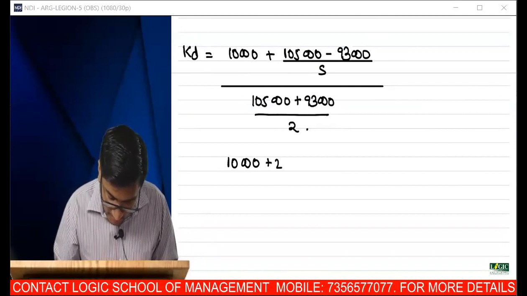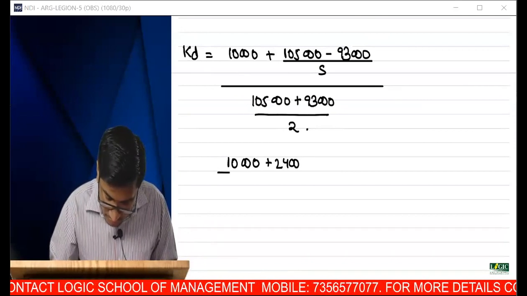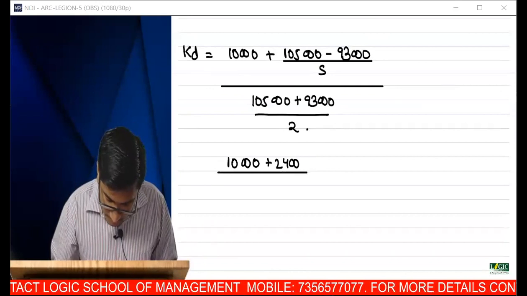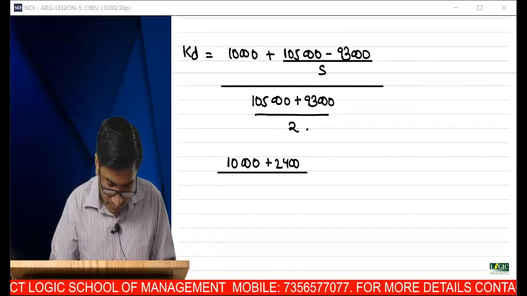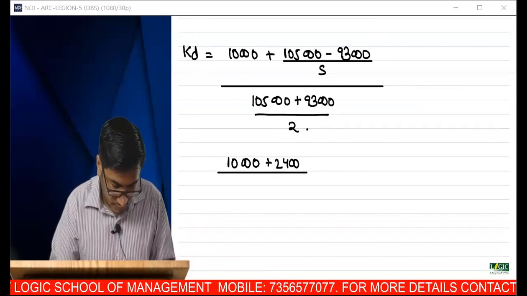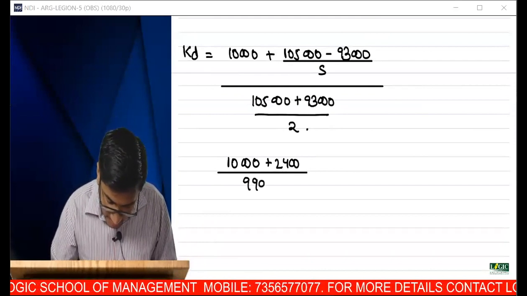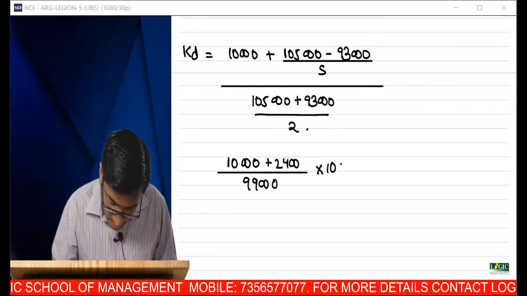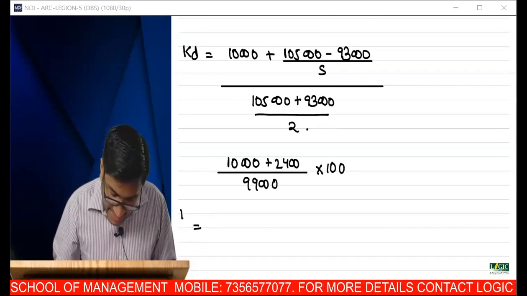10,000 plus 2,400. 99,000. So what is your approximate answer, KD?